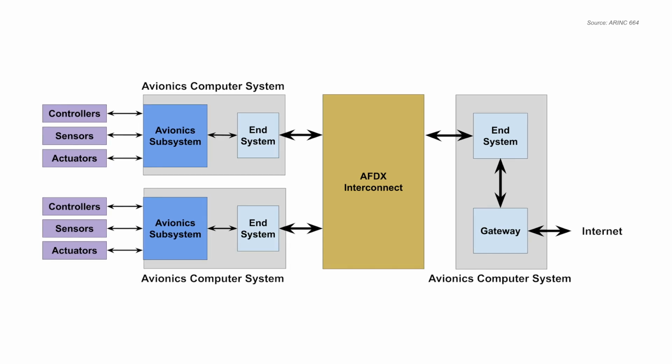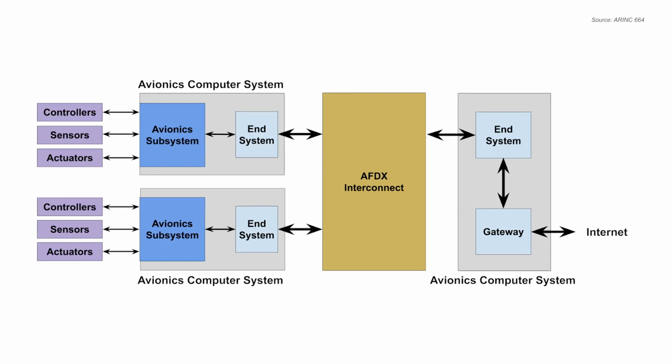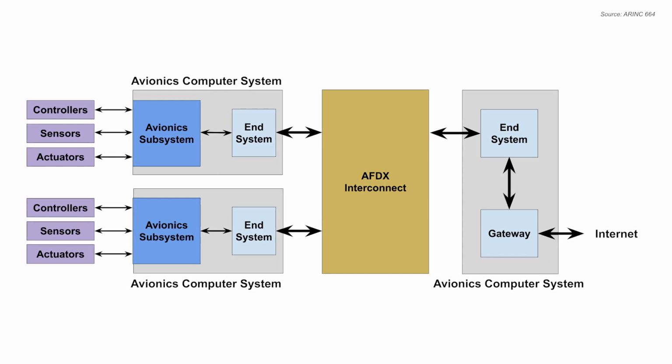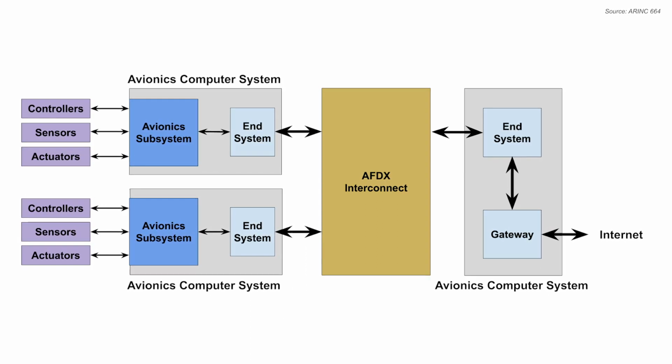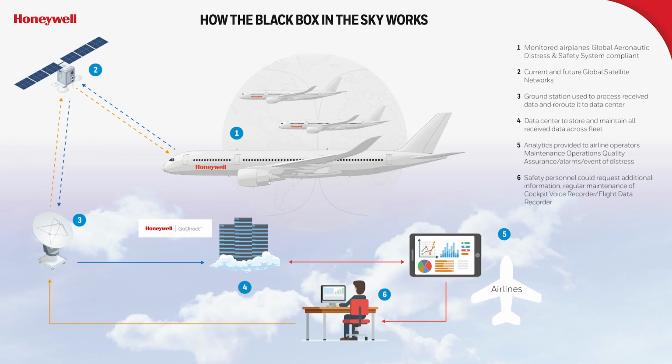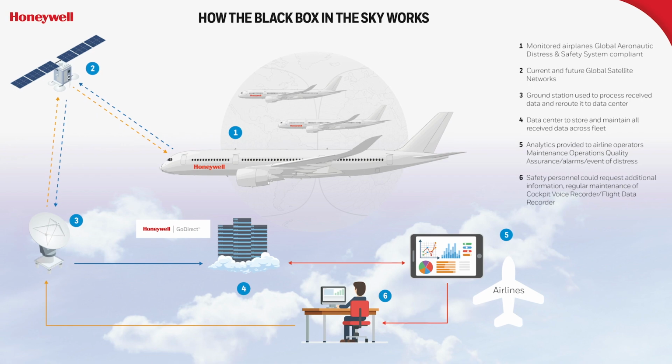The closed domain includes all of the airplane avionics systems. They are connected through something called AFDX. But only some devices in the closed domain have internet access, such as the black box. The black box uses the internet to back up the flight data.